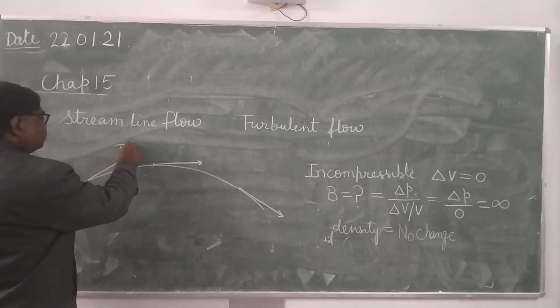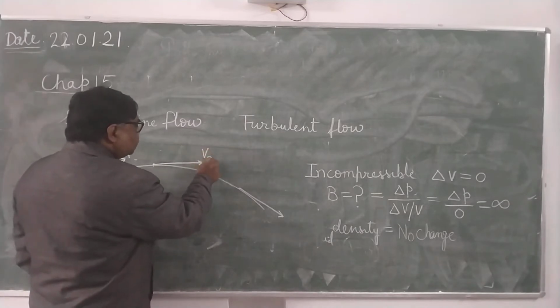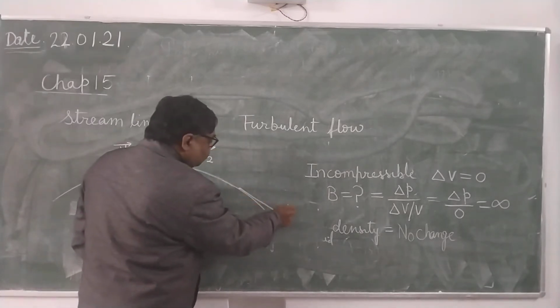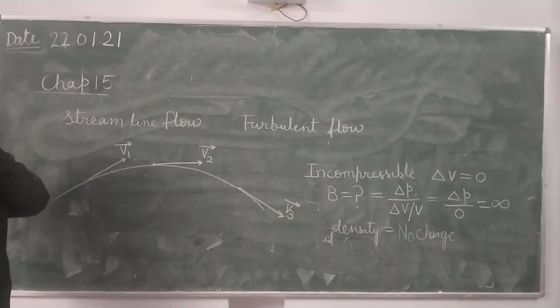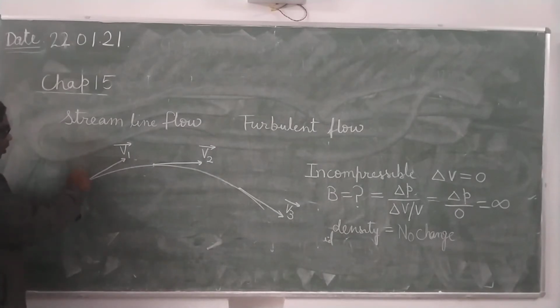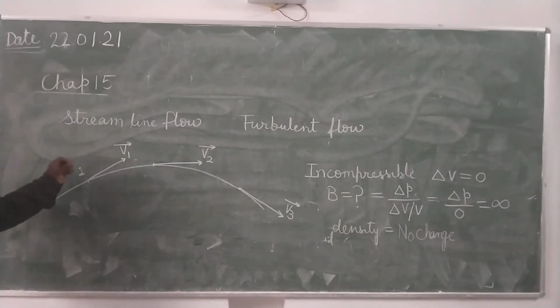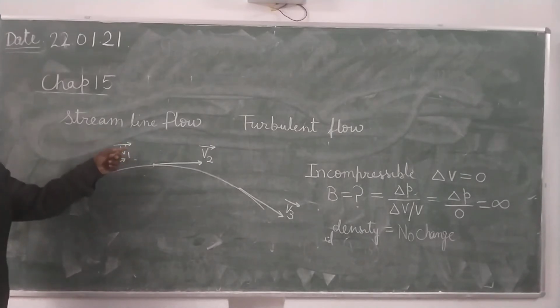Here, speed as well as direction both may differ. Direction is different, that you can see. Speed may also differ. It's clear. This is the velocity. Now, if all the particles passing through point 1 have the same velocity v1, then the flow is said to be streamline. Meaning, all the particles passing through point 1, if all are having the velocity v1, then the flow will be streamline.